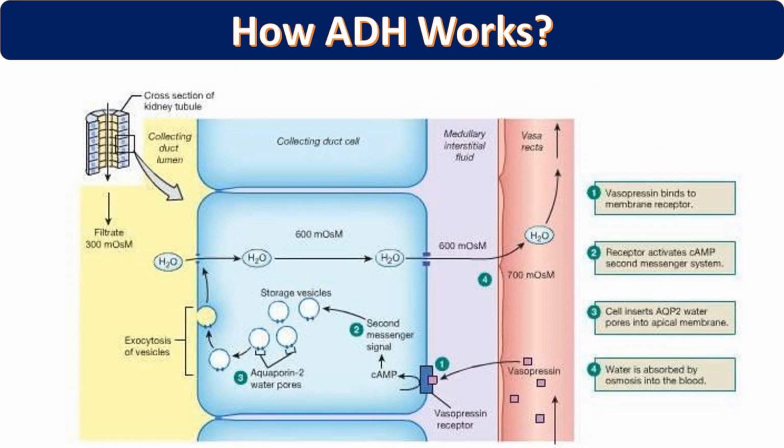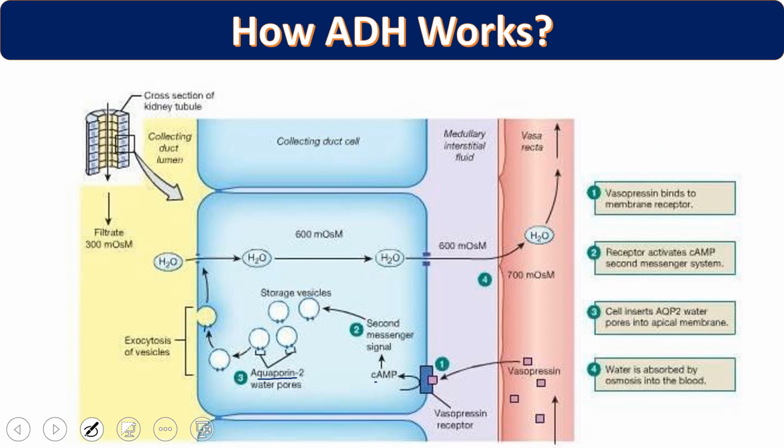This vasopressin comes and binds to the V2 receptors on the basolateral membrane, that is, it ultimately activates cyclic AMP. Cyclic AMP works on the storage vesicles where we have aquaporin 2 water pores and channels. Because of this cyclic AMP, aquaporin 2 moves onto the apical membrane.